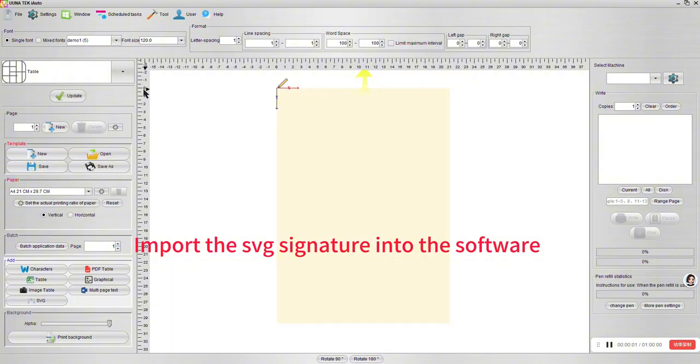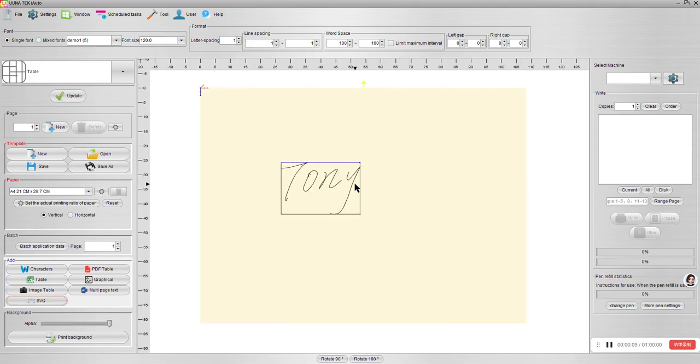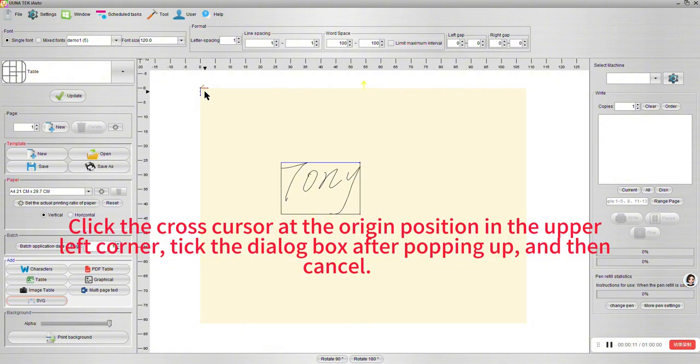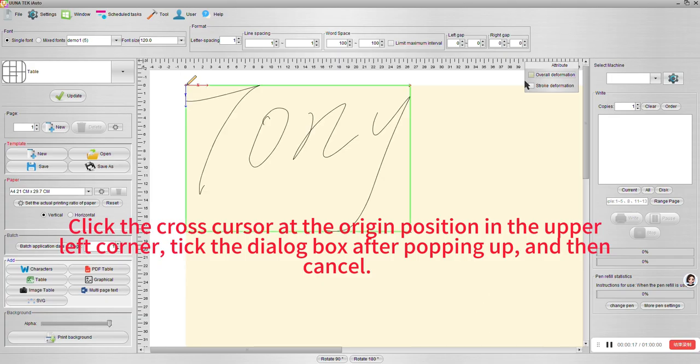Import the SVG signature into the software. Click the cross cursor at the origin position in the upper left corner, tick the dialog box after popping up, and then cancel.